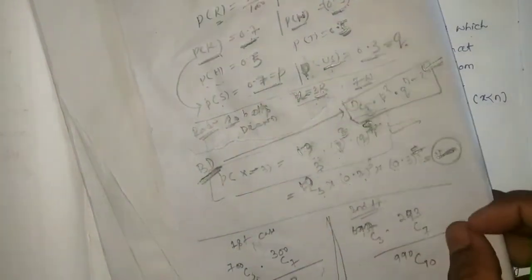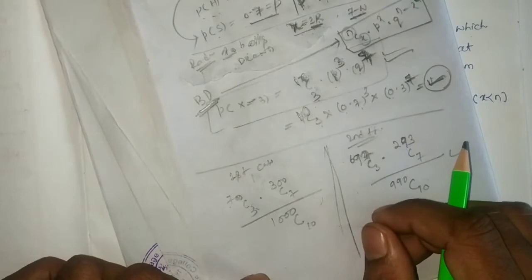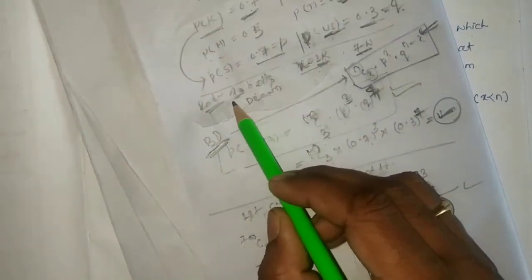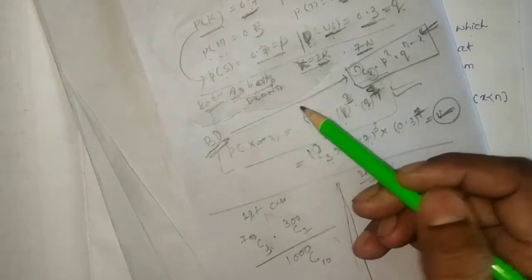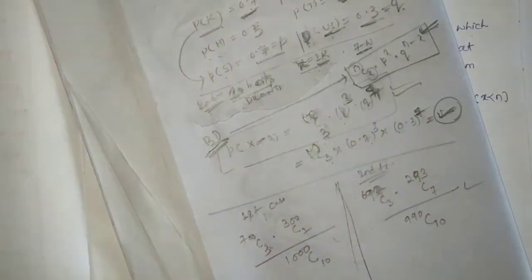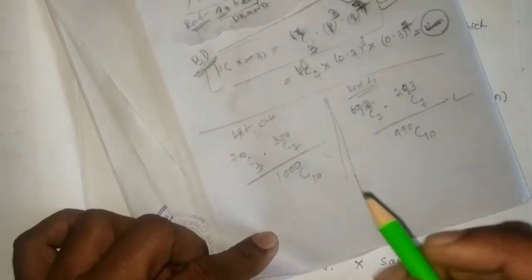Now consider one thing, that we are not replacing. In this example, we are not replacing. Then what will the probability be? You think that we are drawing the 10 balls, but we are not replacing them in the second draw. First draw, we draw the 10 balls.